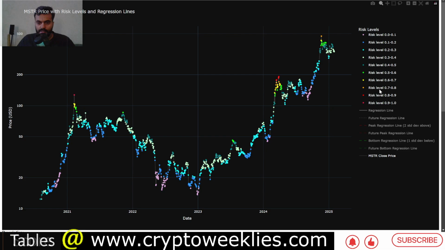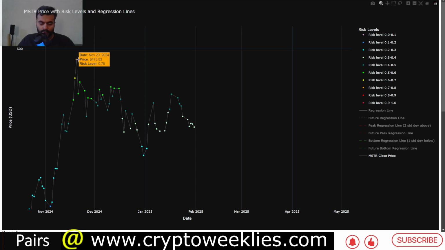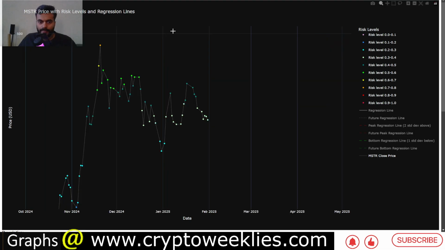So let's get started. Right now the price of MicroStrategy is coming in at around $334, from its highs of about $463. That represents a solid drop. For this analysis we use the daily average price. We do not use the wicks or the candles, but an average daily price. That price peaked in November of 2024, on the 20th of November, at around $473.